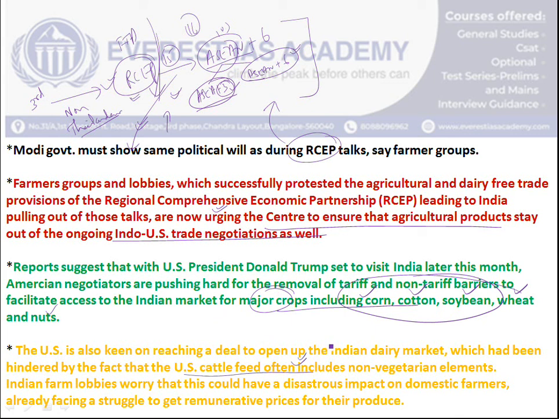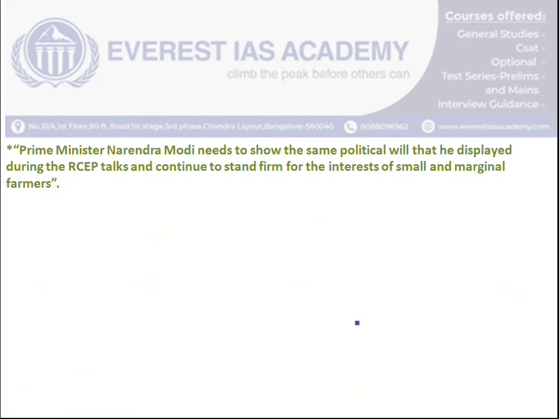So when all these products are imported, the US government is already giving a lot of subsidies to its farmers on the domestic front. When these products are imported by India, our domestic farmers will be affected. That's why the farmers' groups staged a protest and requested the Prime Minister to consider the interest of small and marginal farmers, and the Indian government should cancel this agreement.